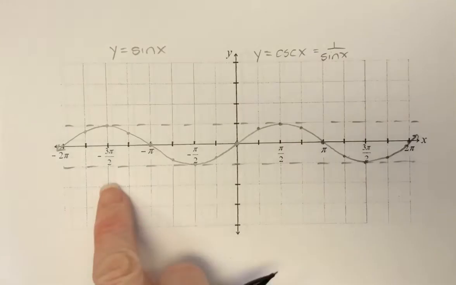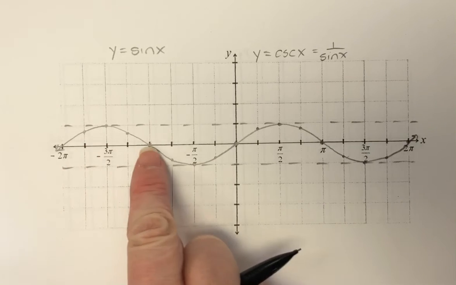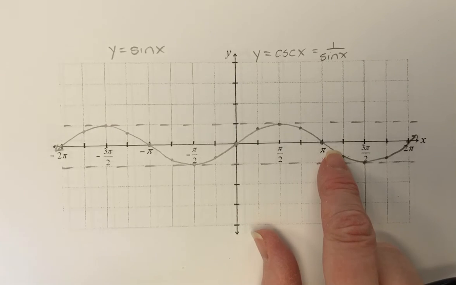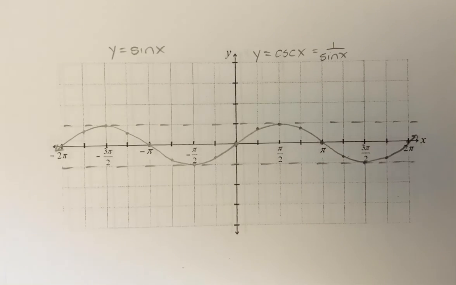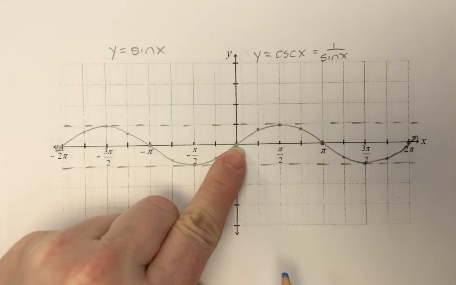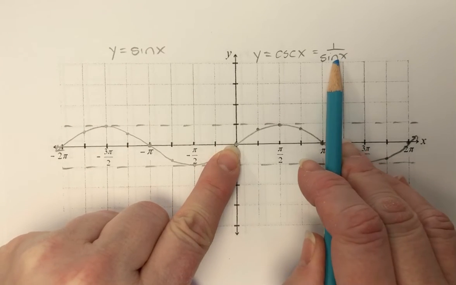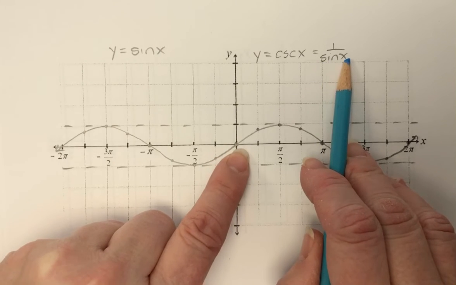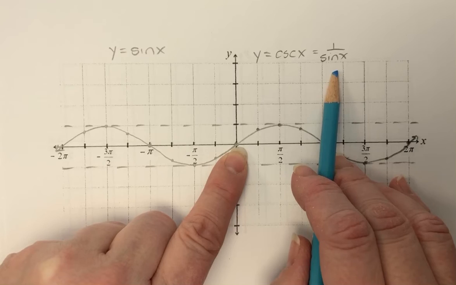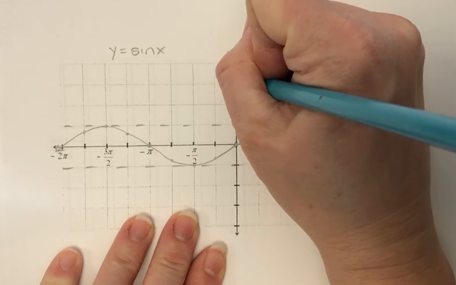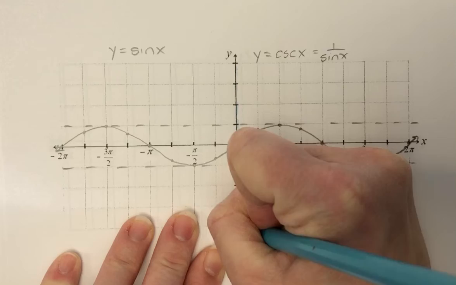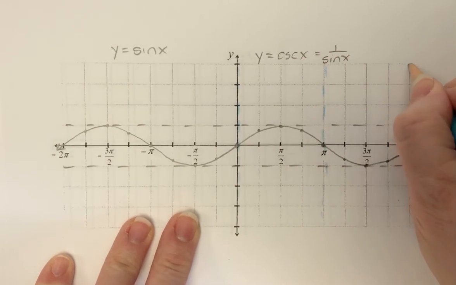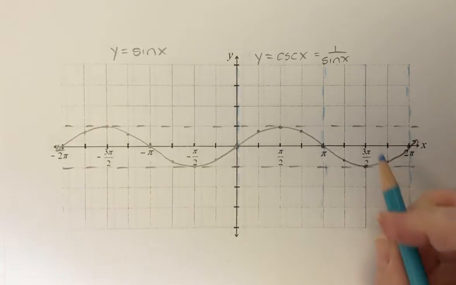So if I take the sine function and I take the reciprocals of all of these y values, I'm going to get my cosecant graph. So what ends up happening is that every time the sine is equal to 0, I'm going to have a vertical asymptote, because the sine of 0 is 0, but you can't divide by 0. So every time that I have an x-intercept in my sine curve, I'm going to have a vertical asymptote for the cosecant.